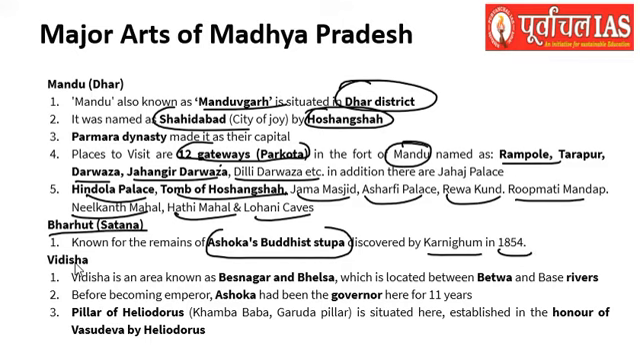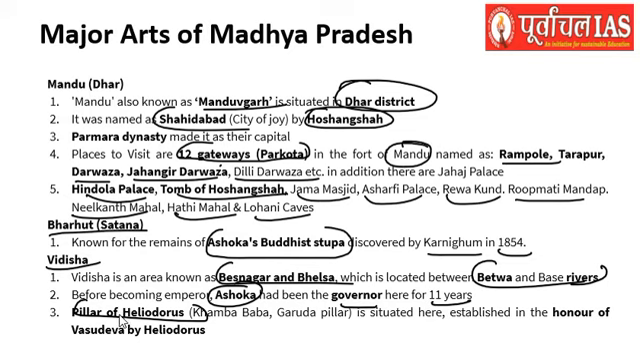Then the next important place is Vidisha. Vidisha area is known as Besnagar and Bhelsa. It is located between Betwa and Bes rivers, and Ashoka had been the governor of this area for 11 years, and we also have the pillar of Heliodorus.